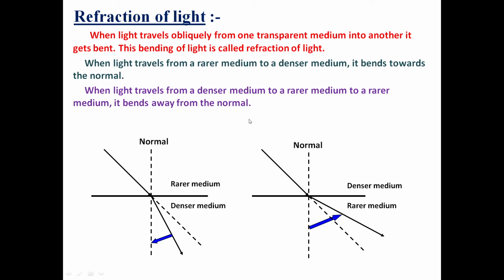As you can see in these two diagrams, the light is moving from a rarer to a denser medium. It has bent towards the normal. The length of this blue arrow is less. Whereas in the second diagram, when light goes from a denser medium to a rarer medium, then it bends away from the normal. Here the length of this blue arrow is more. So this is refraction of light.